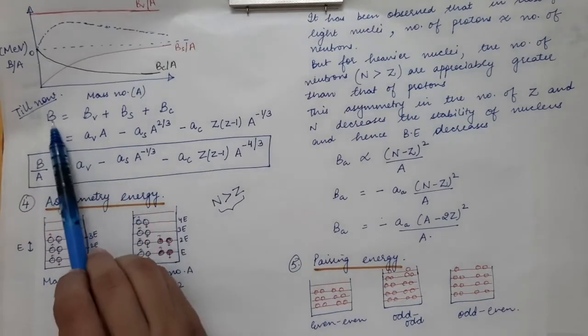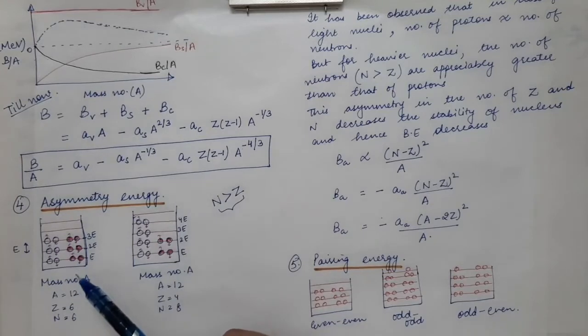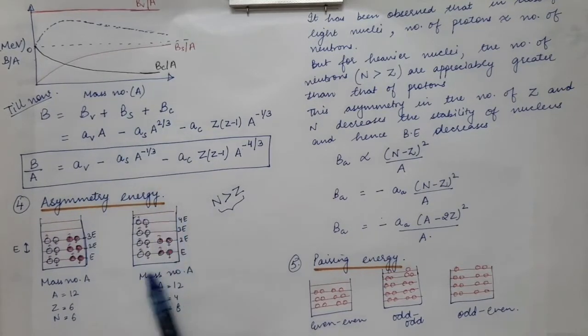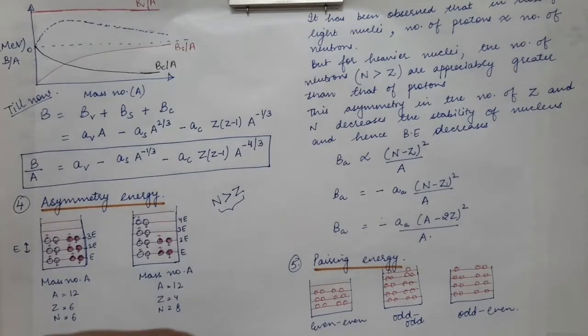So in this expression of binding energy, we have to add some other terms besides the volume, surface and Coulomb energies. First is the asymmetry energy, and second is the pairing energy.